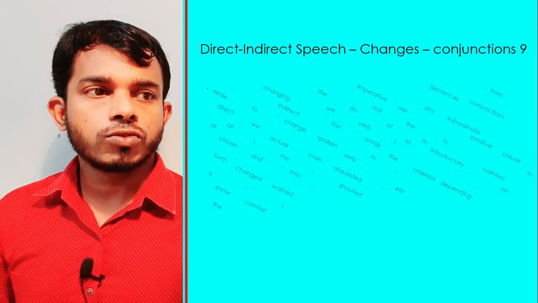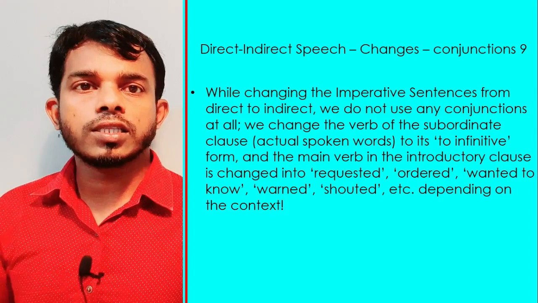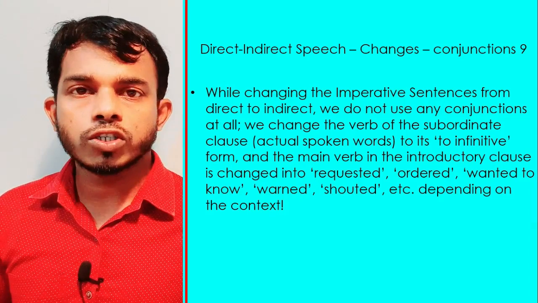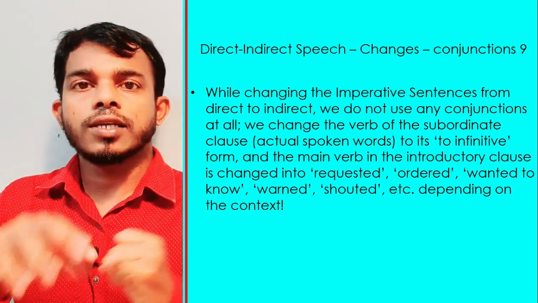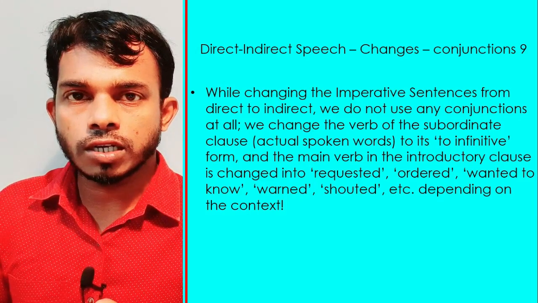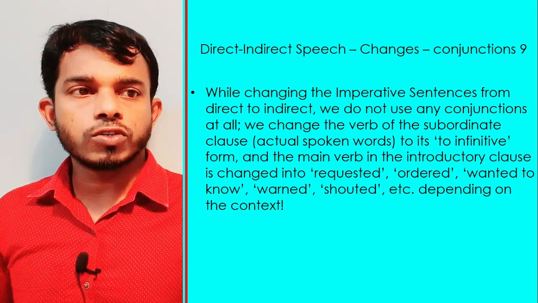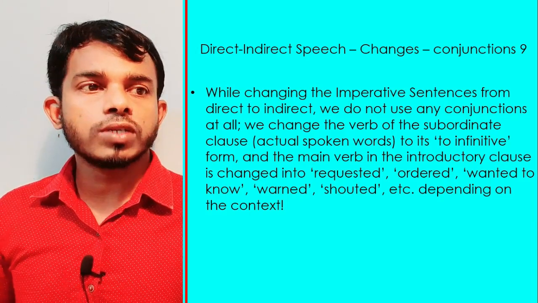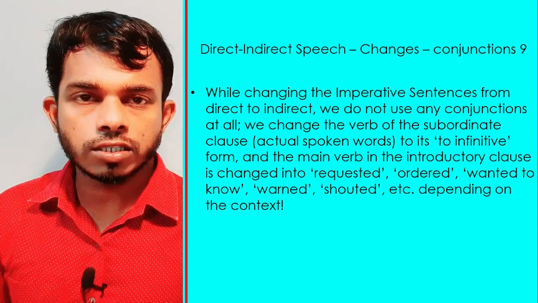Now we are going to learn another one: while changing imperative sentences from direct to indirect, we do not use any conjunctions. We learned how to change WH questions and yes or no questions. Now, changing imperative sentences, we do not use any conjunctions at all.